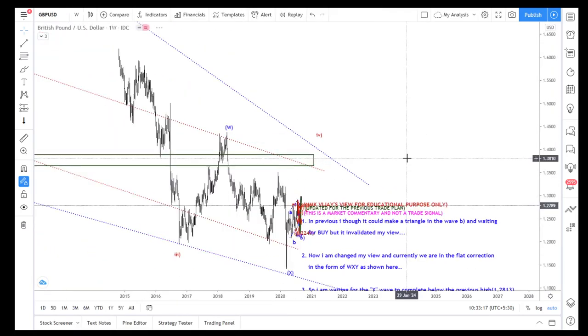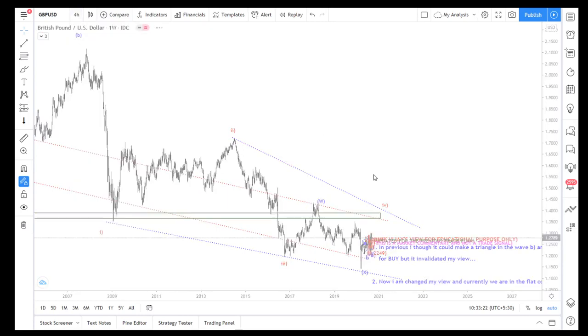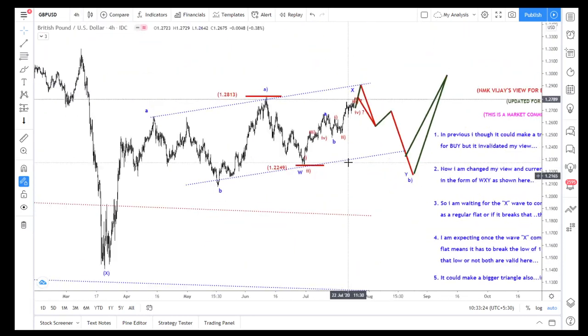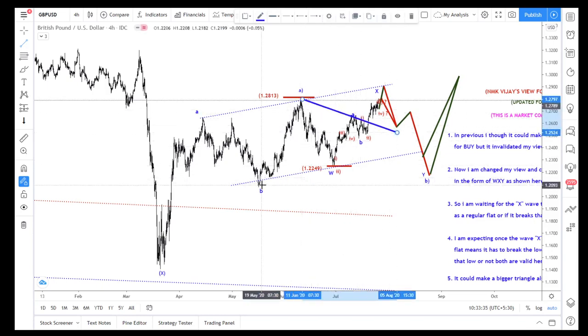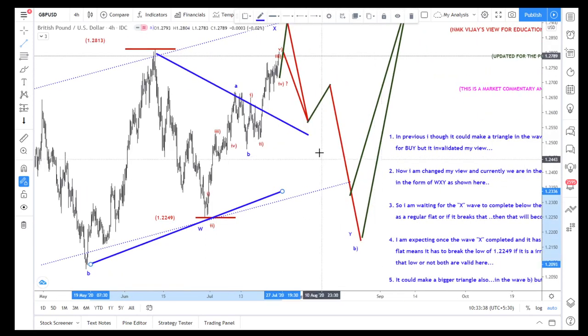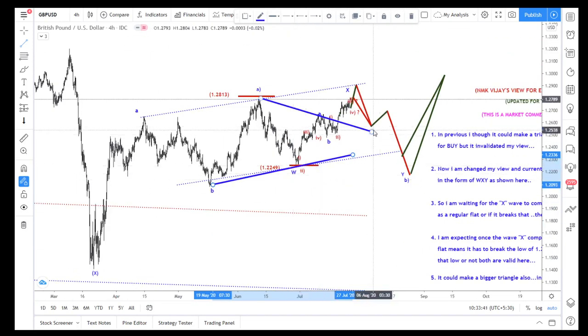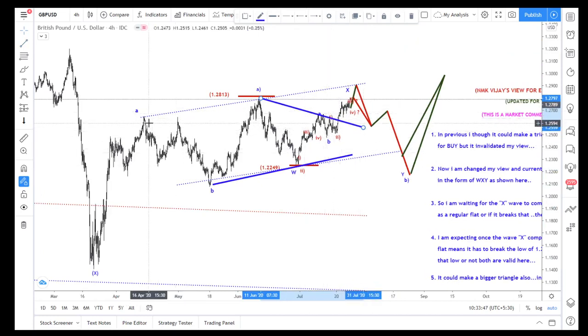In that also, my previous view was A B as a triangle. So what I did is, this is an A. So A, B, C, D, and I'm expecting from here to come to this zone, and I will enter once it breaks this D wave high, because in the past A, B, C, D, I'm expecting that E wave to reach here, 1.2450.